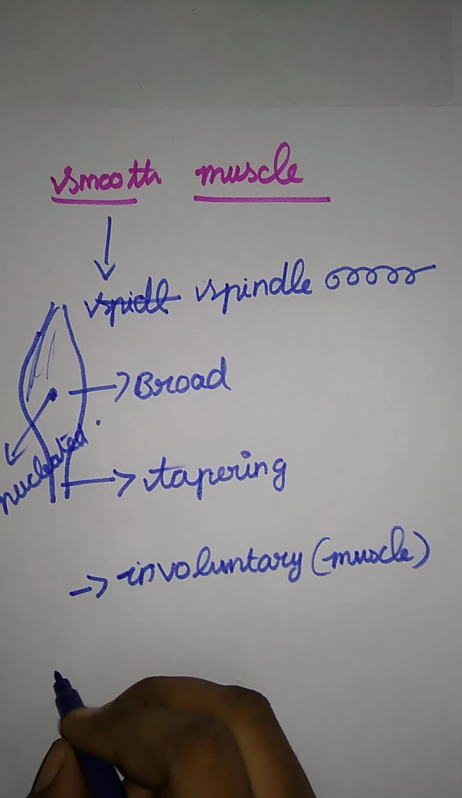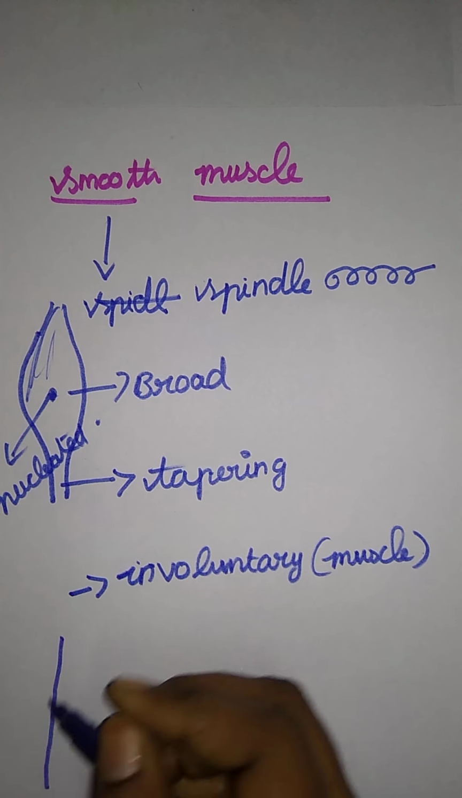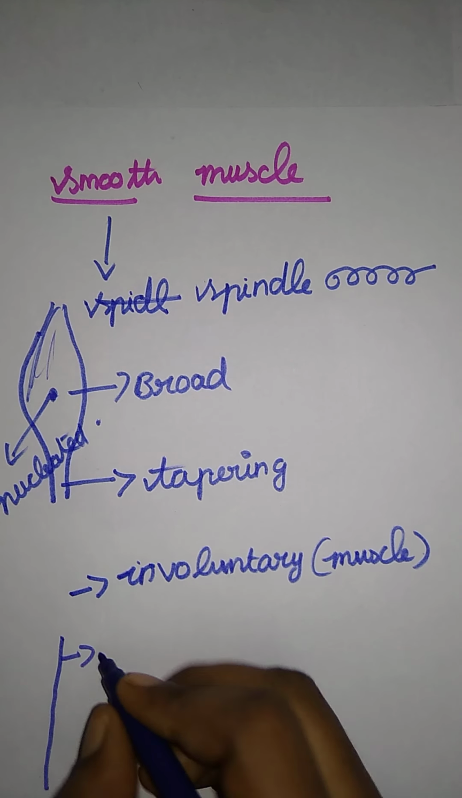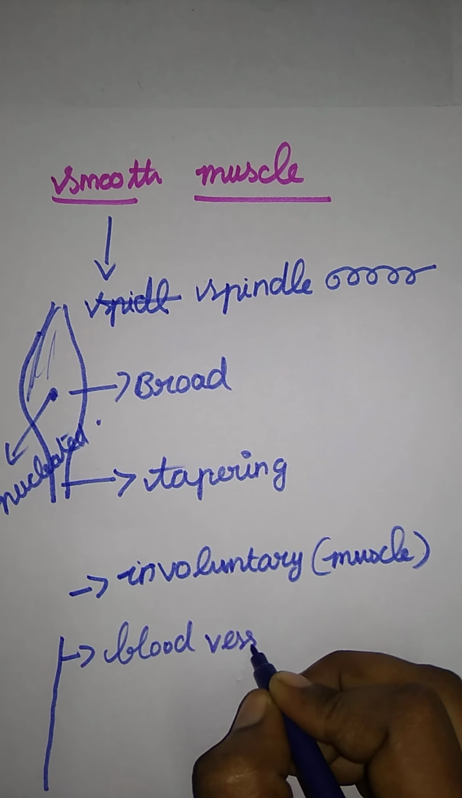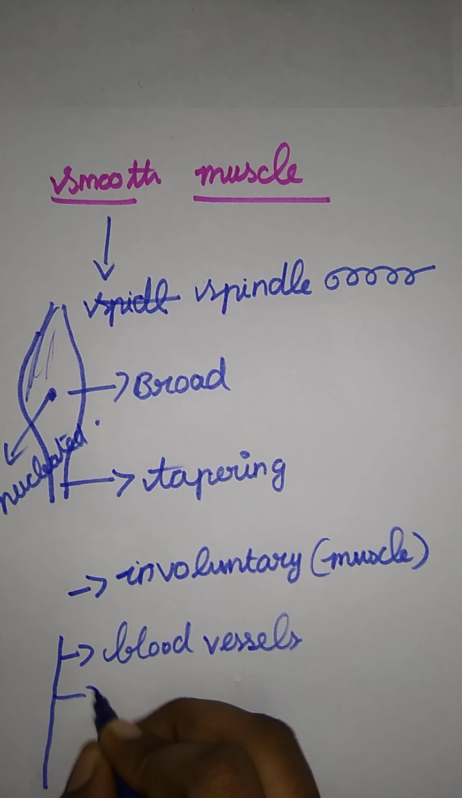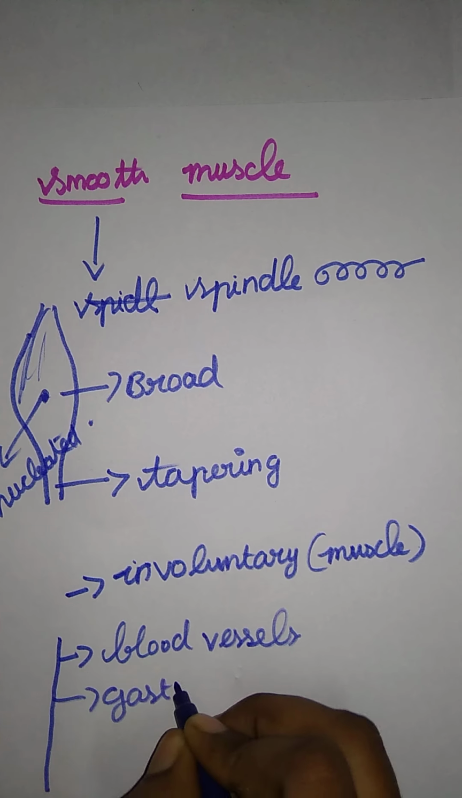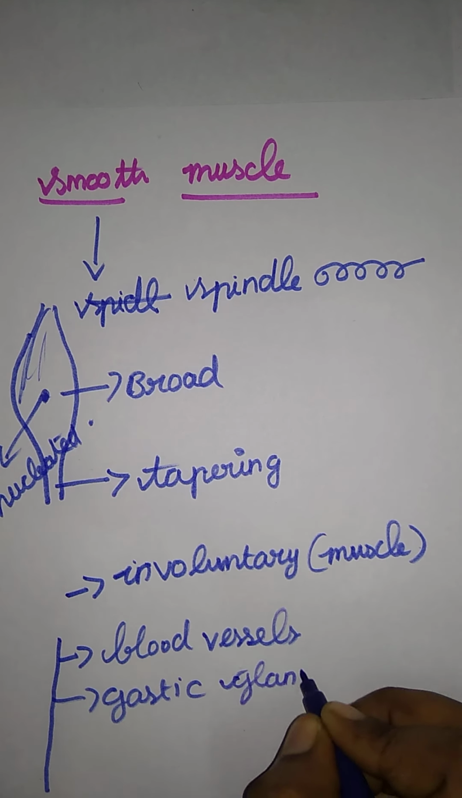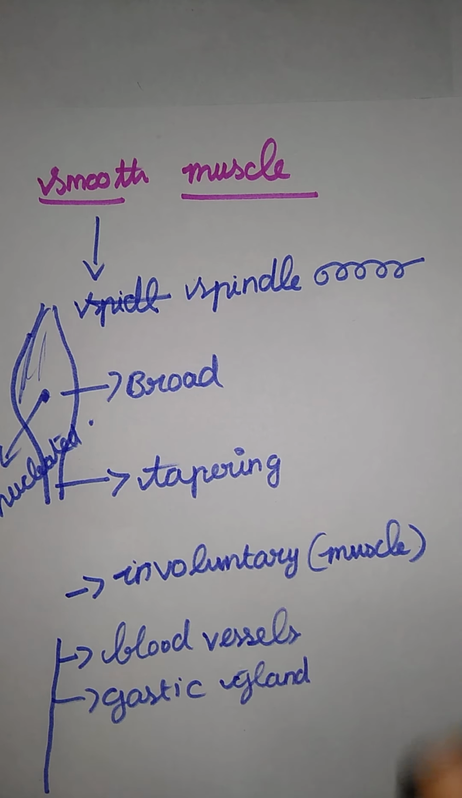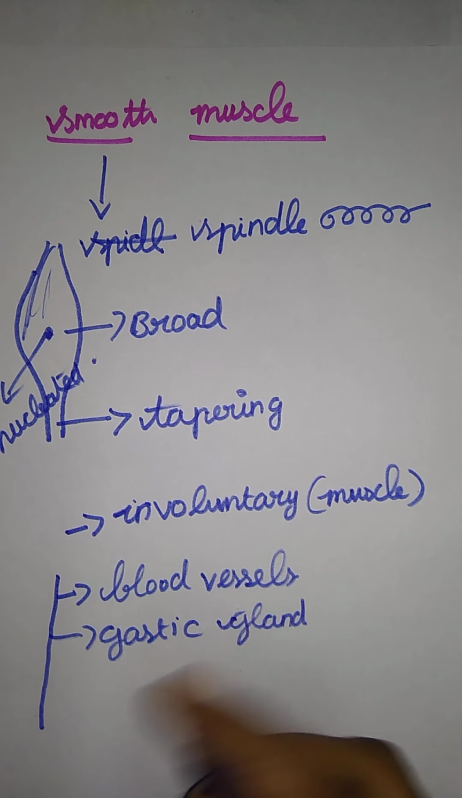So some of the organs are present in the smooth muscle. The first one is the blood vessels. In a blood vessel, they have a continuous flow of blood without our control. And next one, gastric gland. What is a gastric gland? It works in the digestive system. If you take food, they automatically do their work. Okay ma, that is a gastric gland.